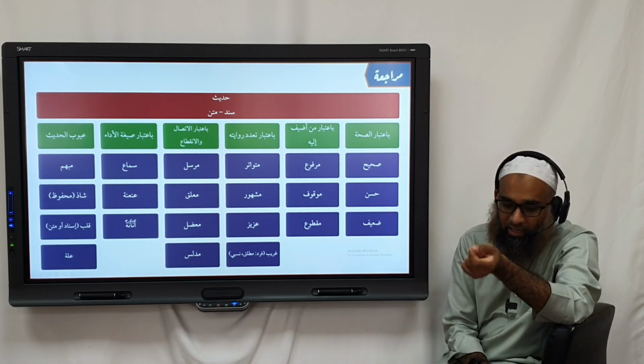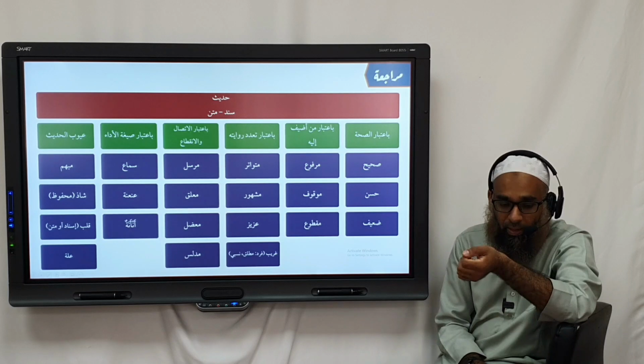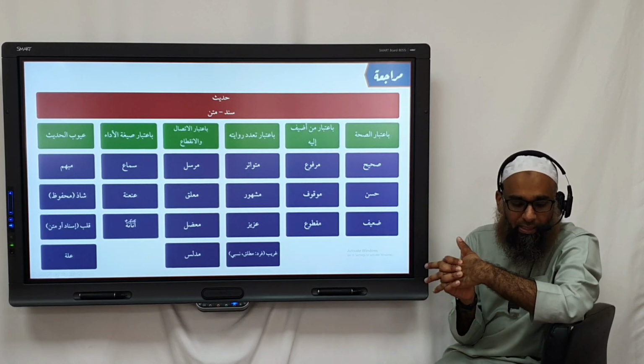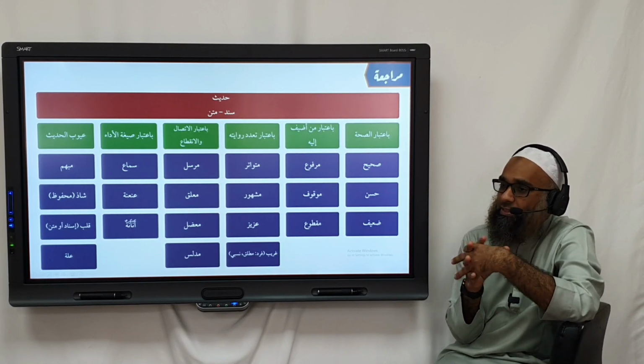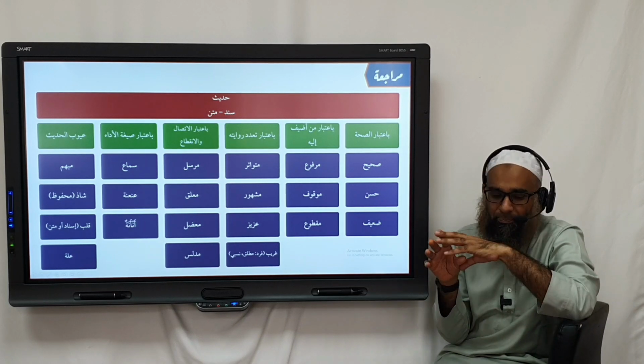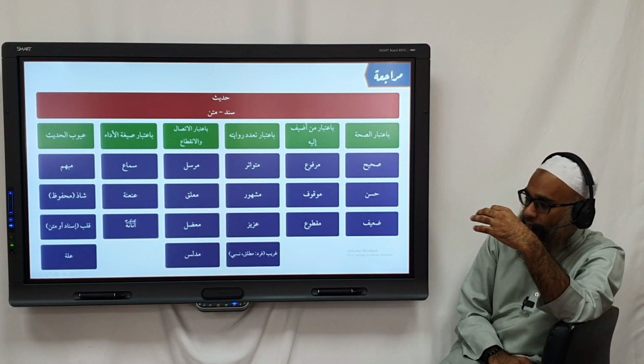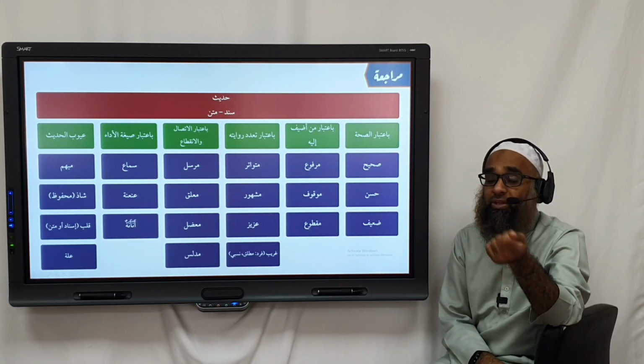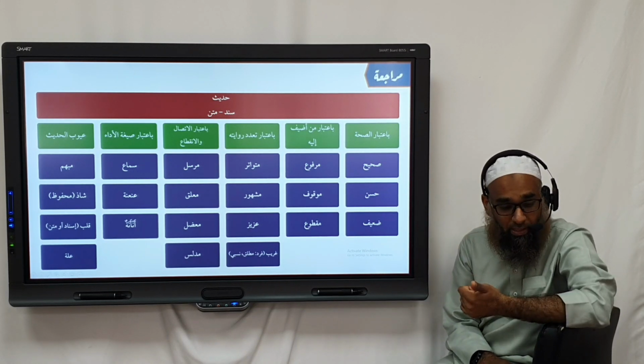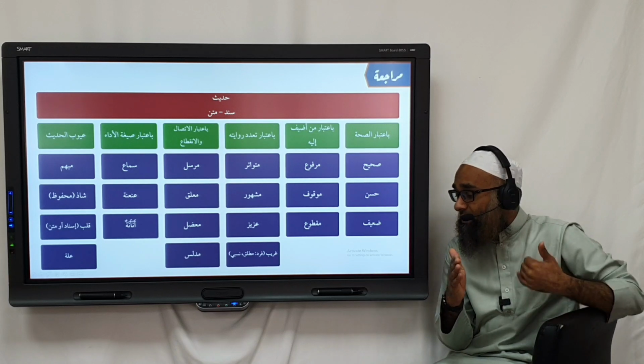And then you can also have a scenario where, on the basic principles, yes, a mubham should be da'if. But you could have one hadith with a mubham, and then many other chains with the same matan.